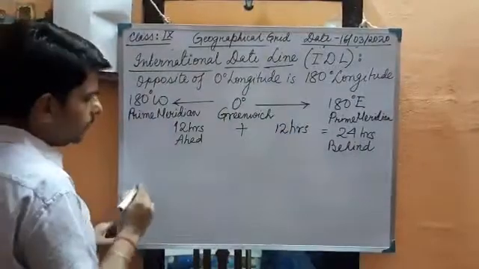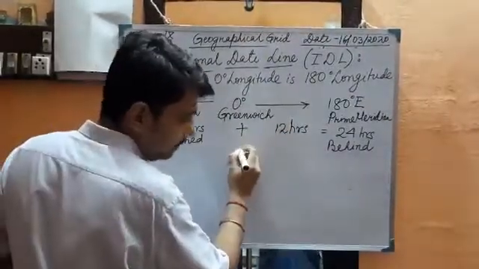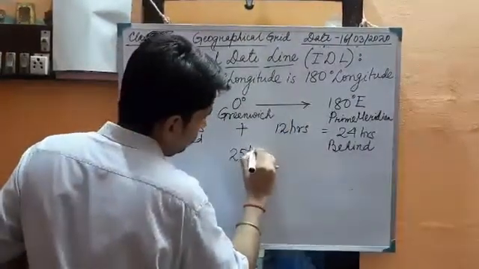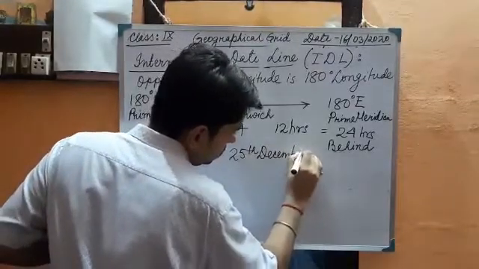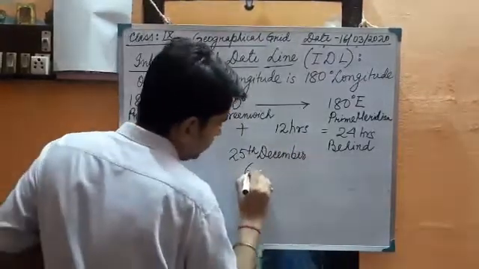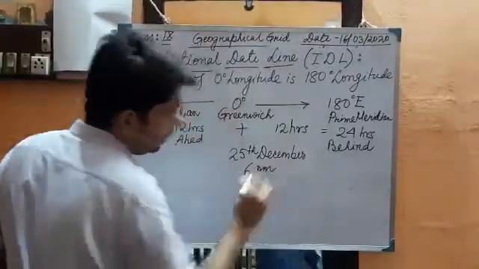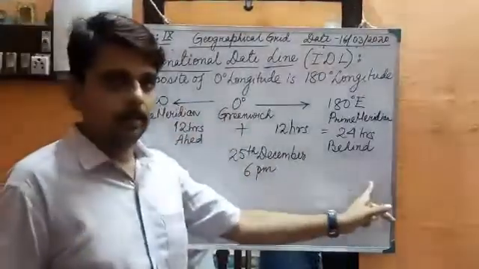Clear? Next, if their time is 25th December, that is 6 p.m., what will be the time here?